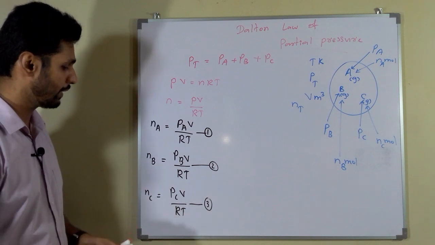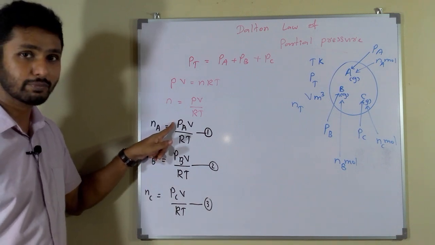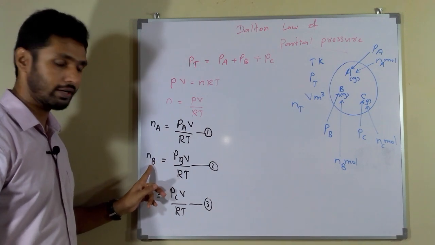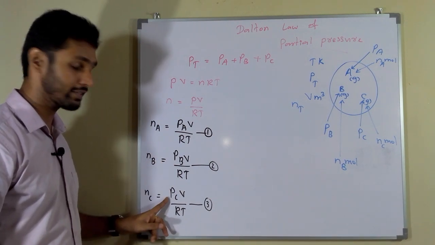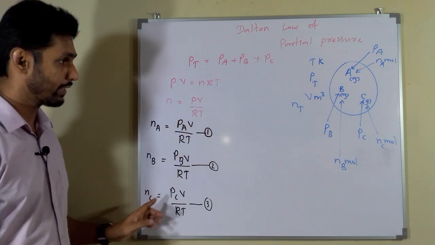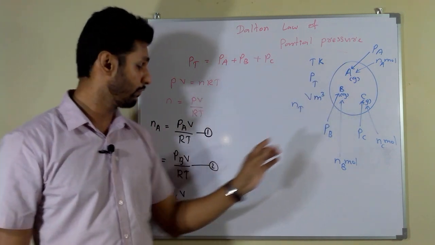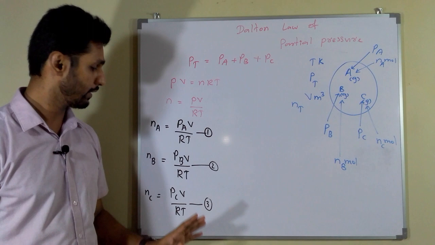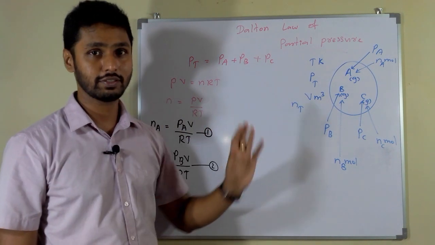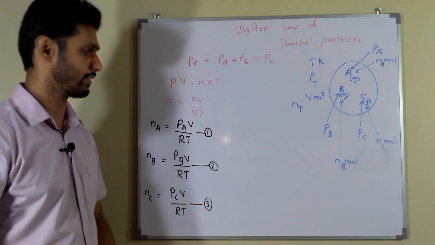It's very simple. PA means partial pressure of A, PB means partial pressure of B, PC means partial pressure of C. All of these gases have the same volume V. Volume doesn't change, and RT is also constant.